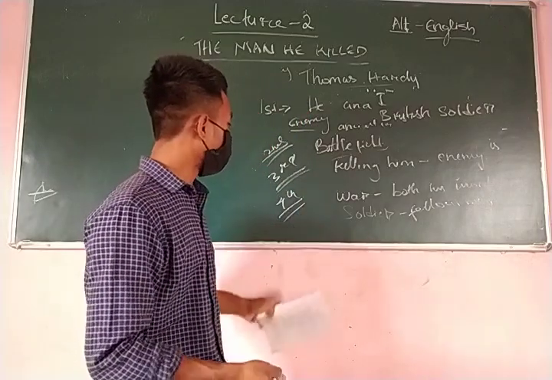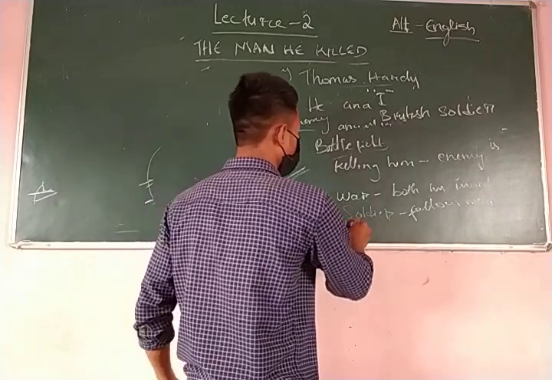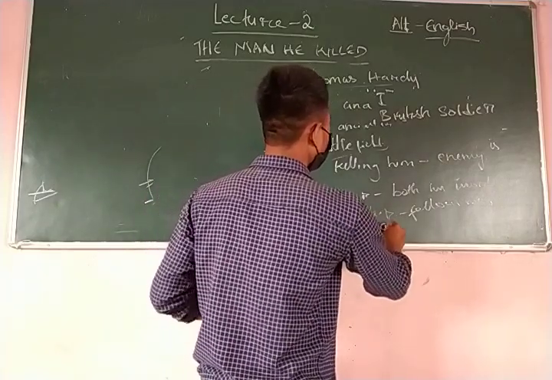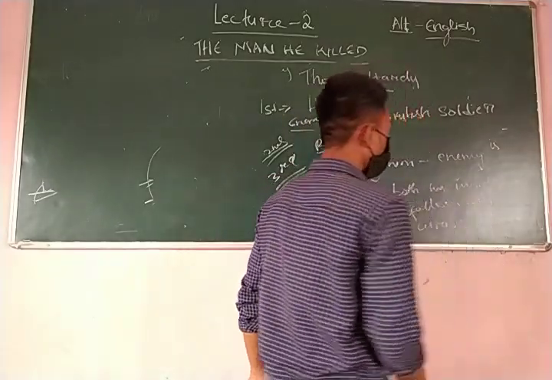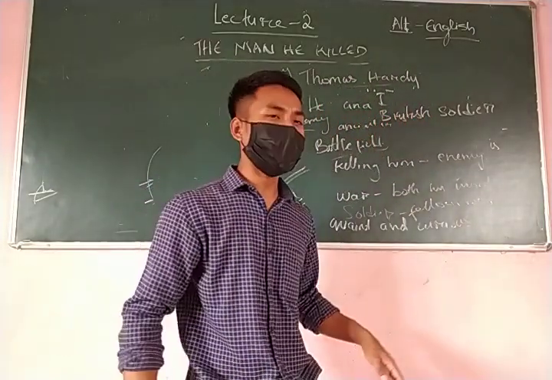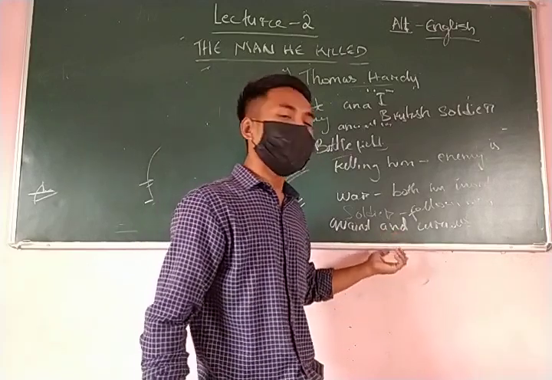And after that, what happened? In the fifth stanza, he said that war is very quaint, very odd and curious. Because it destroys lots of people, it kills so many precious lives, it harms and affects so many people.